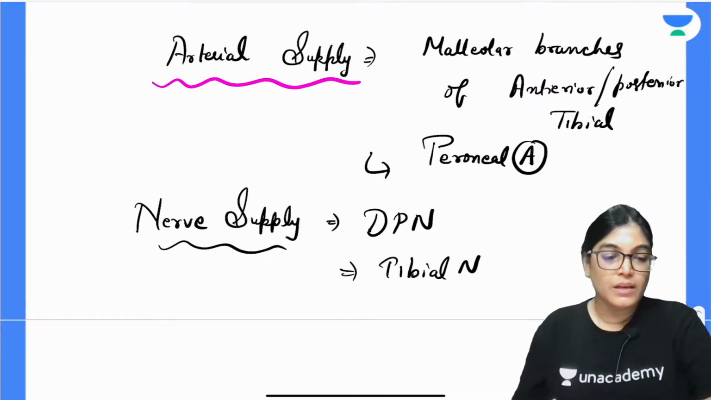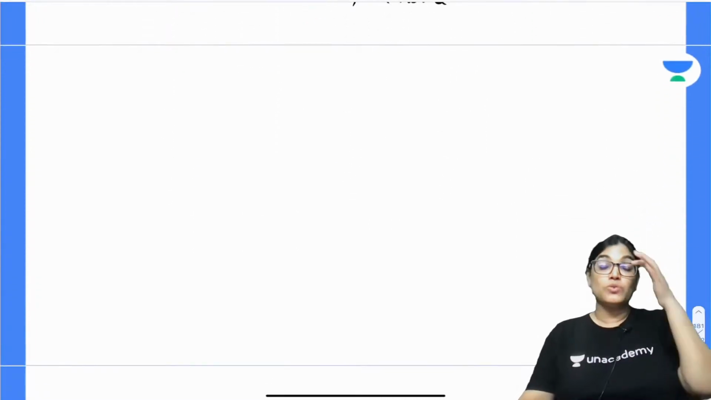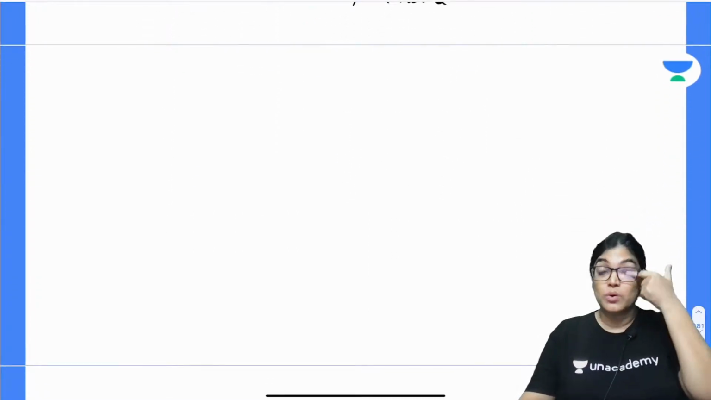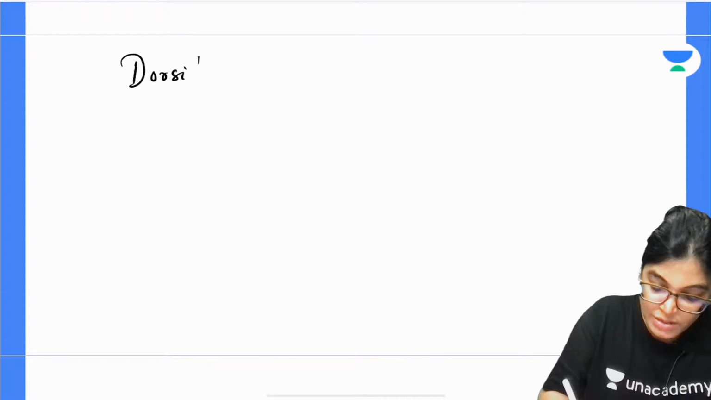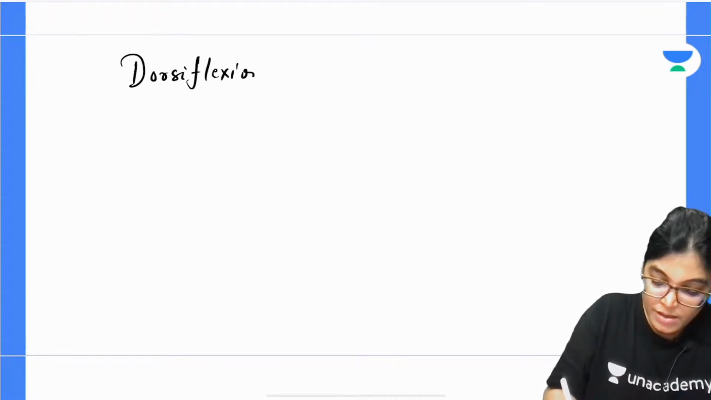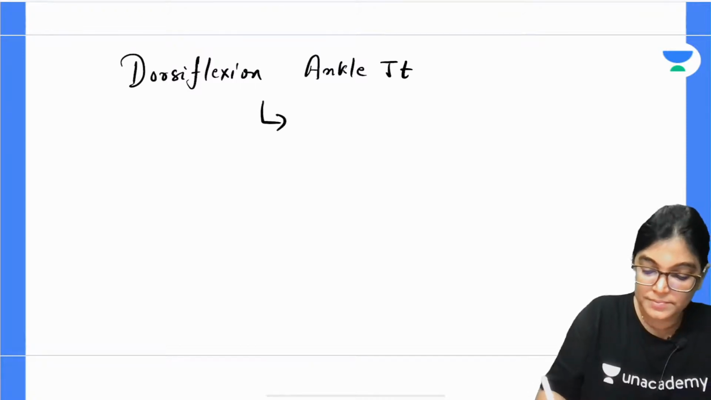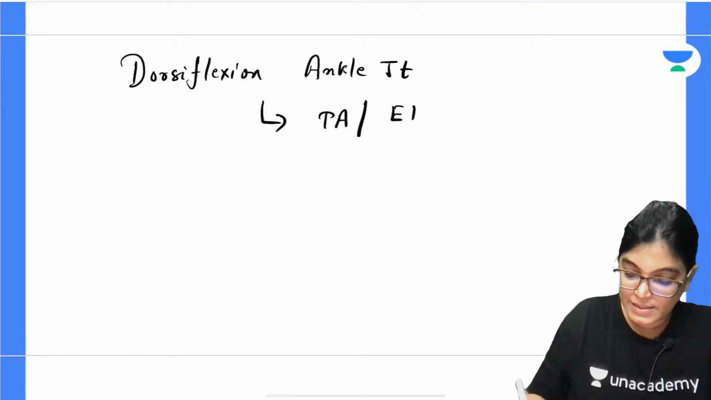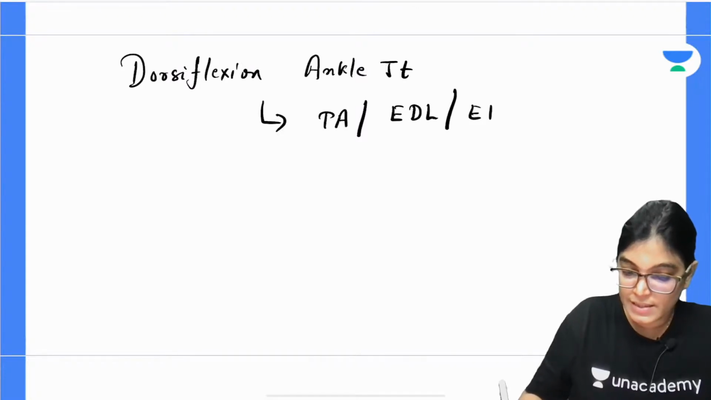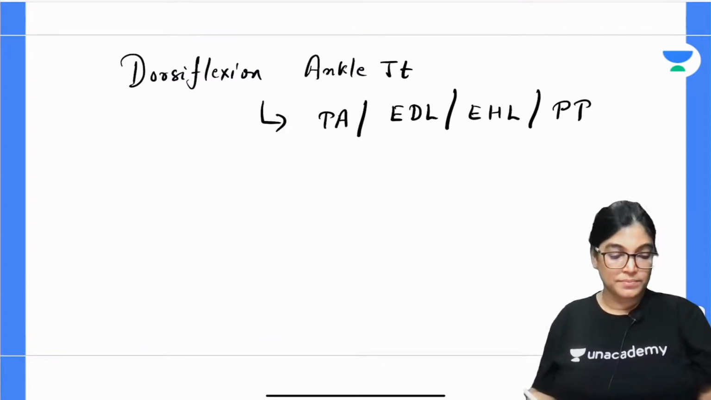Okay. Now coming to the actions, so yes, it's a hinge joint and it has only two actions, that is dorsiflexion and plantar flexion. So, the muscles causing dorsiflexion of the ankle joint are tibialis anterior, extensor digitorum longus, extensor hallucis longus and peroneus tertius. I have written in short form.